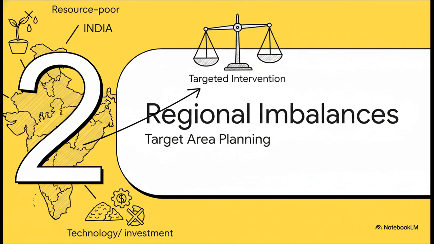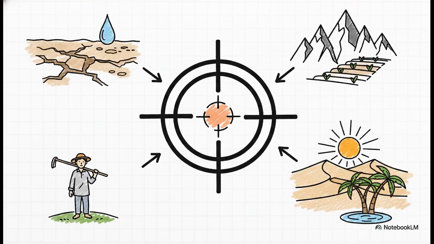And what's really wild is that it wasn't just the resource-poor areas that were struggling. In some cases, regions absolutely packed with natural resources remained incredibly backward. They just lacked the infrastructure, the technology, or the investment to actually harness what was literally right under their feet. To stop this growing divide, the Planning Commission rolled out target area and target group programs. Think of these as highly specialized surgical strikes for economic development.